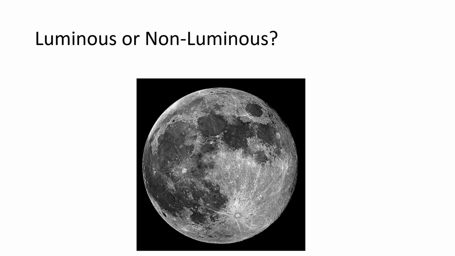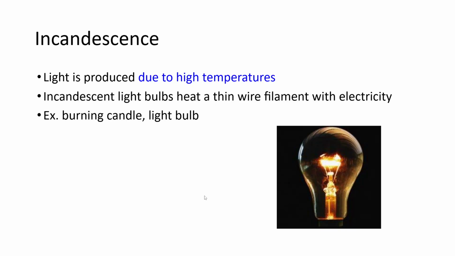The moon, especially the full moon that we just recently had on Monday, is this luminous or non-luminous? Hopefully you said it's non-luminous, because the moon does not produce its own light. The moon acts as a mirror, reflecting the light from the sun on the opposite side of the earth and shining it back down on us. While it does appear very, very bright in the sky, it is non-luminous.